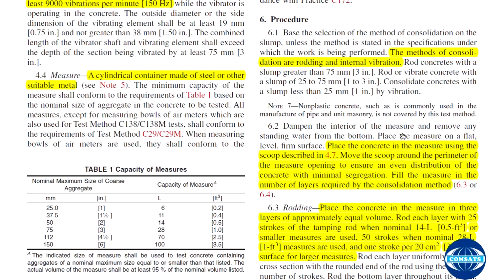Dampen the interior of the measure and remove any standing water from the bottom. Place the measure on a flat, level, firm surface. Place the concrete in the measure using the scoop described in 4.7. Move the scoop around the perimeter of the measure opening to ensure an even distribution of the concrete with minimal segregation. Fill the measure in the number of layers required by the consolidation method.